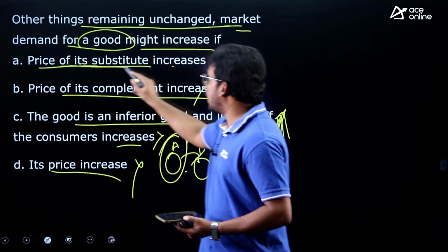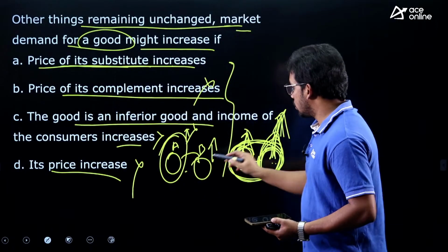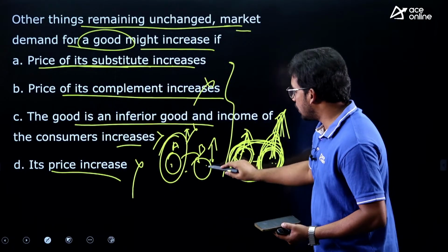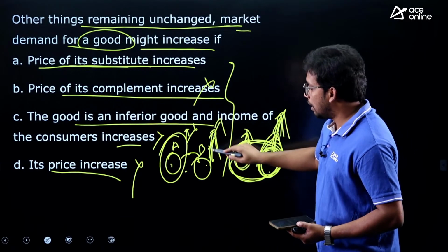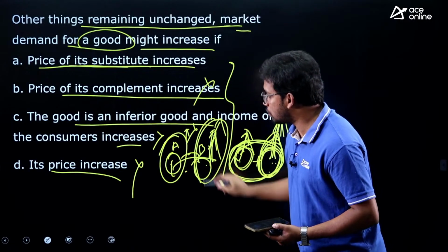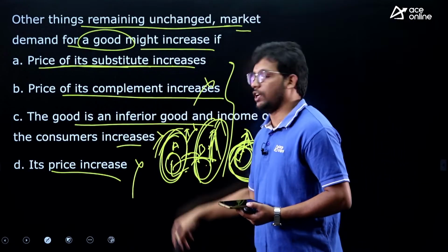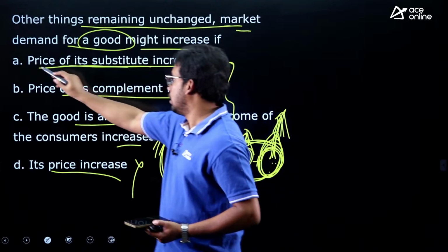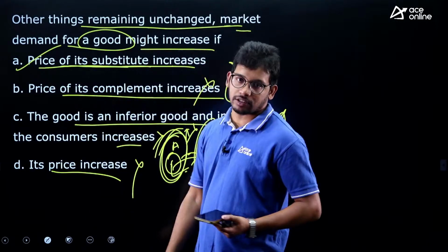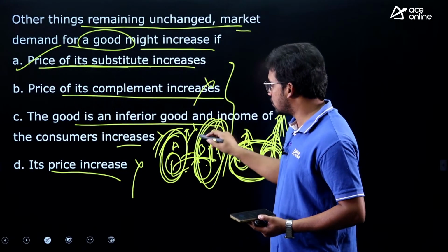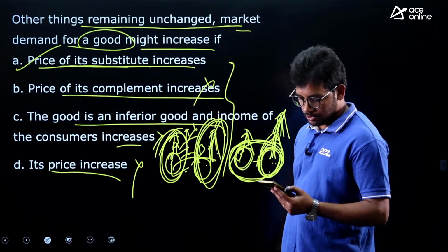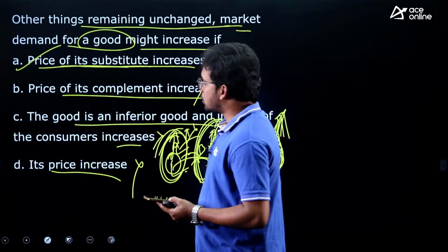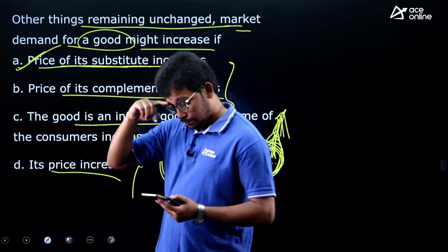Then we have price of its substitute increases. So there are two options, and when the price of its substitute increases, as this price has increased, you will shift to good A. So this is the correct answer. Whenever the substitute good's price increases, you will go for the alternative one. So that's why the demand for this will increase, right. Very good, Sai Charan, answer is A.